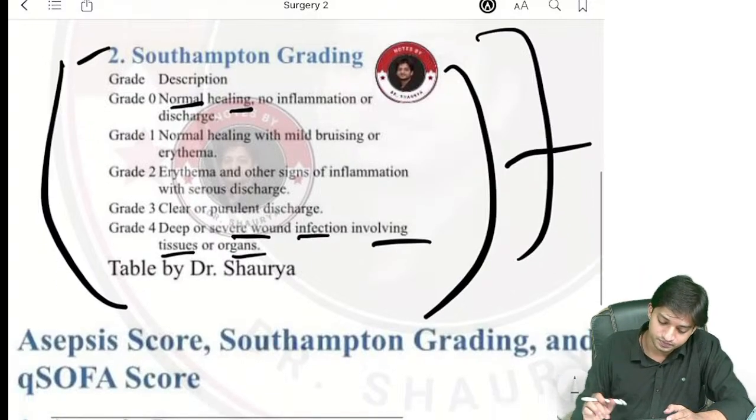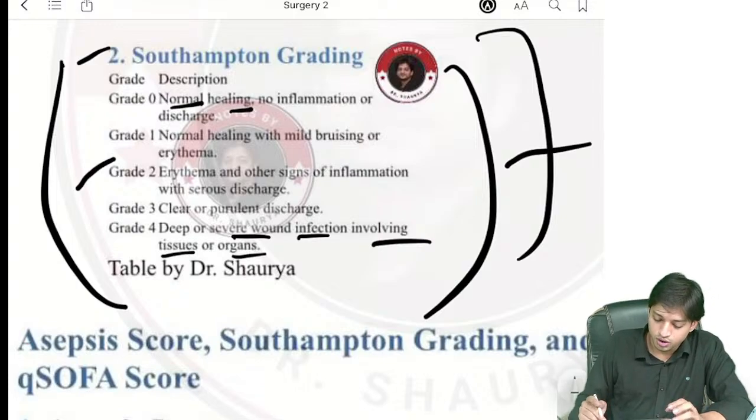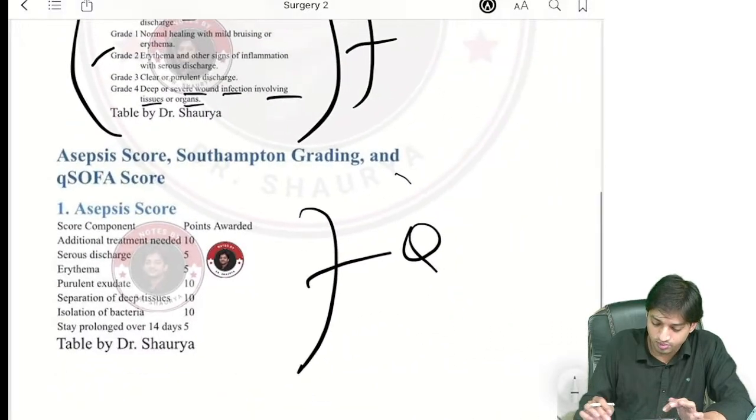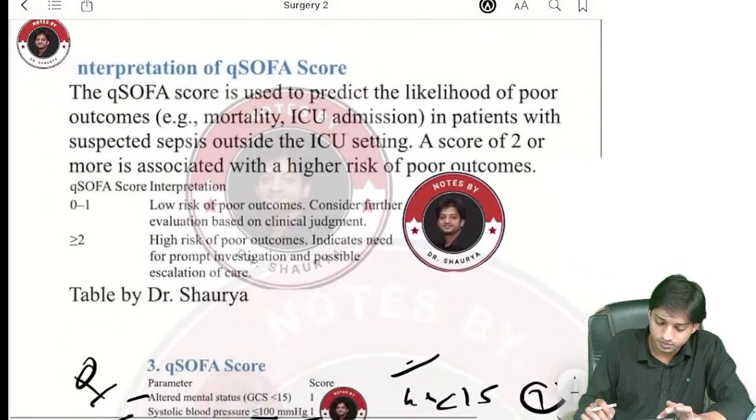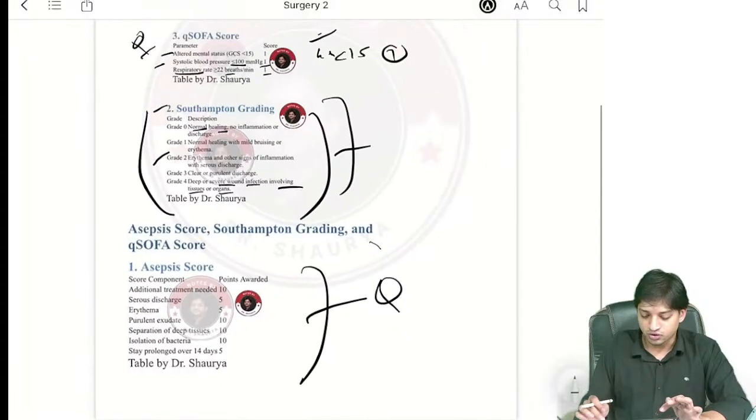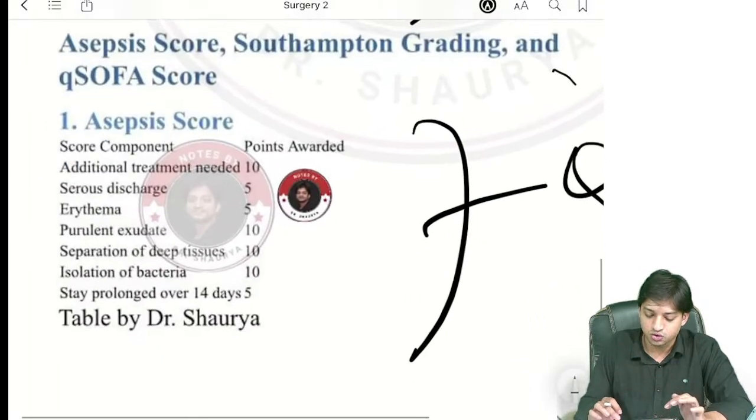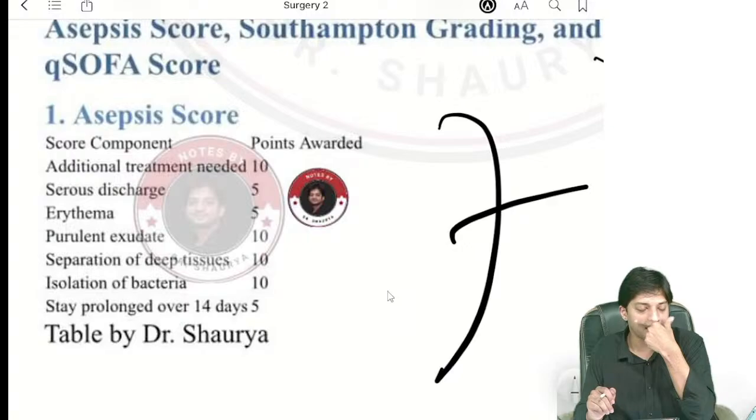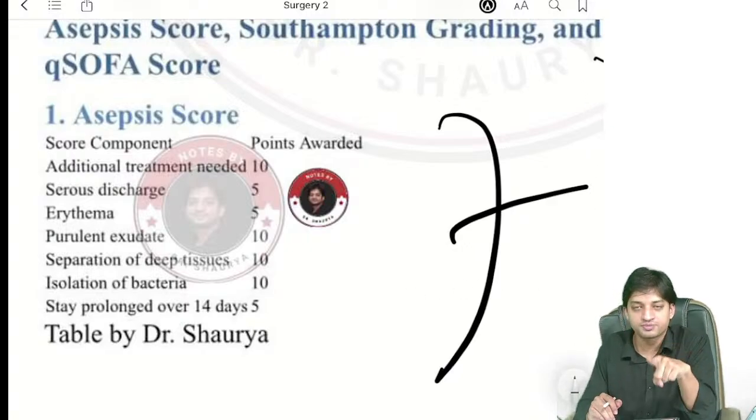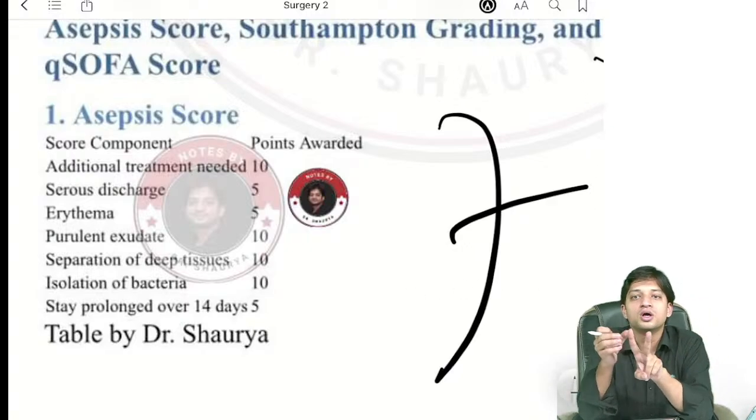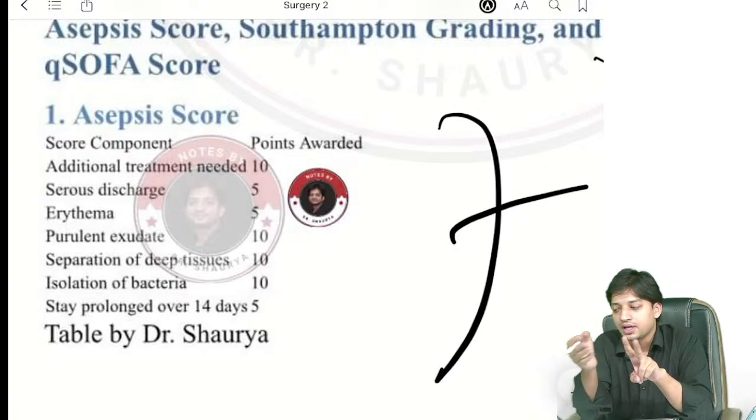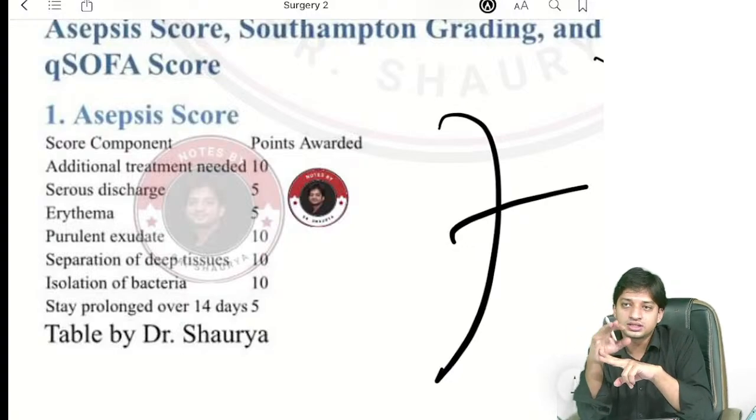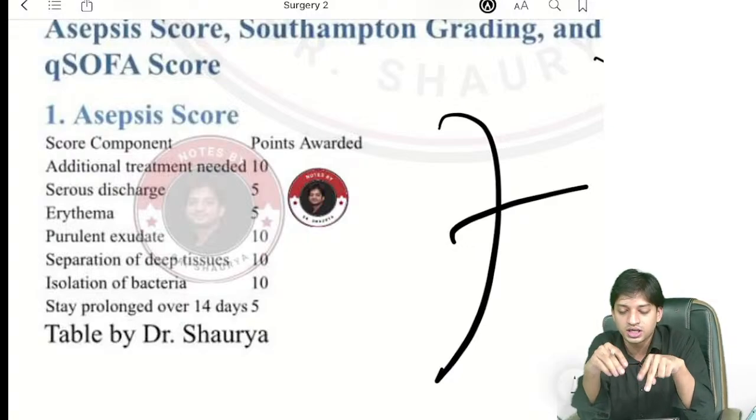Now, coming here to the asepsis score. Interpretation of the Q-SOFA score we have done. The asepsis score is also given here. You can see these are asepsis and Southampton. Both are done for wound assessment, right? And for SSI, surgical site infection, wound assessment, you do the SSI scoring with asepsis and Southampton. Both the scores are important.